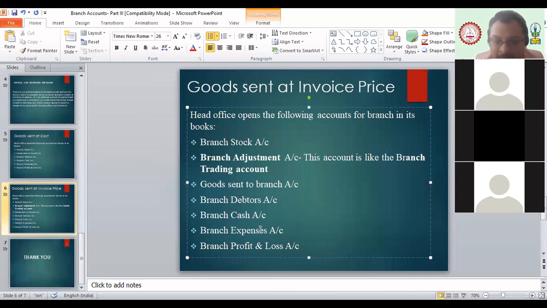Then branch expenses. See, earlier in the debtors method we have a branch account where we record everything, but in this stock and debtors method we keep branch expenses separate. All expenses related to the branch we keep in a separate branch expense account. And this branch profit and loss gives us the final answer of whether the branch is making a profit or a loss. Is this part clear, everyone? Yes or no? Yes, sir.